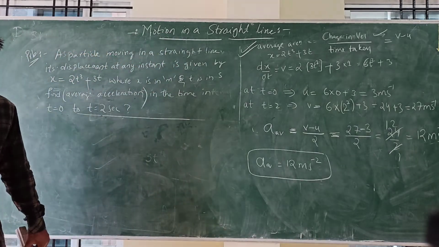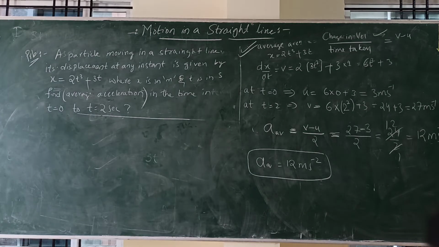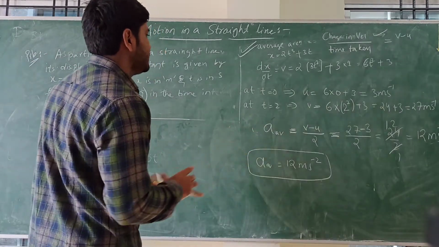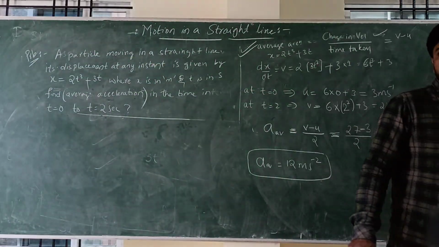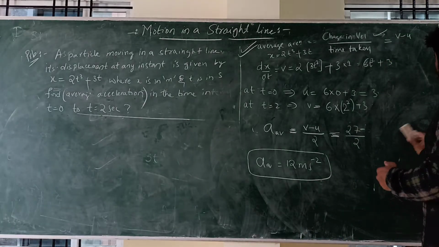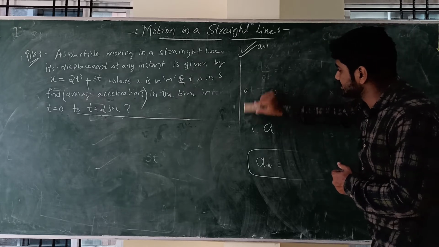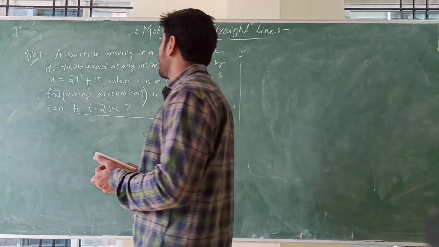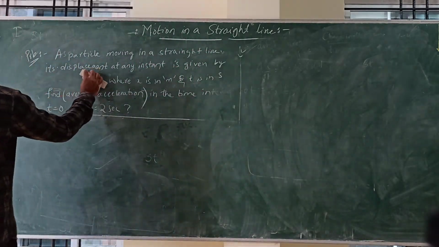So this is the way to solve the problem. I hope you understood this. Any doubts, you can ask, no problem. Just remember this. These kinds of problems they will ask, and these are very easy problems. I will give you some homework. Calculate the average acceleration in the region 0 to 2 seconds. Only one problem I will give you.